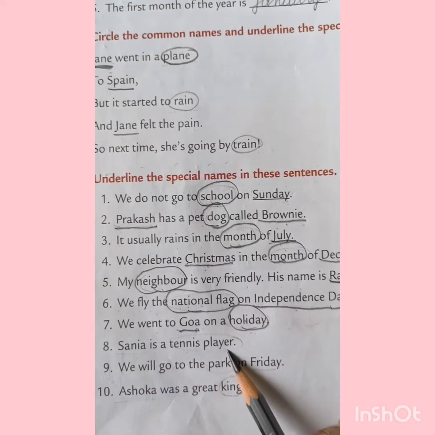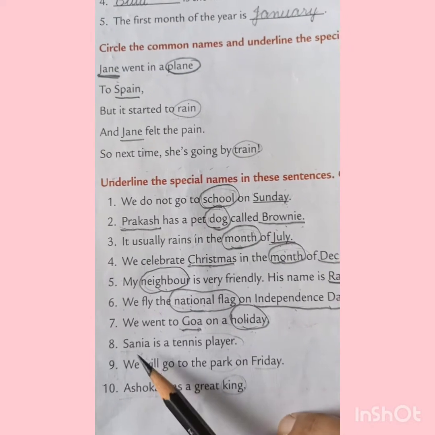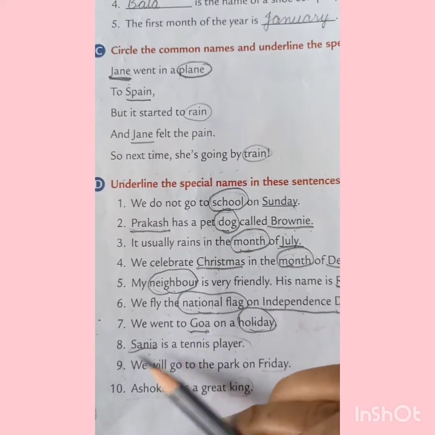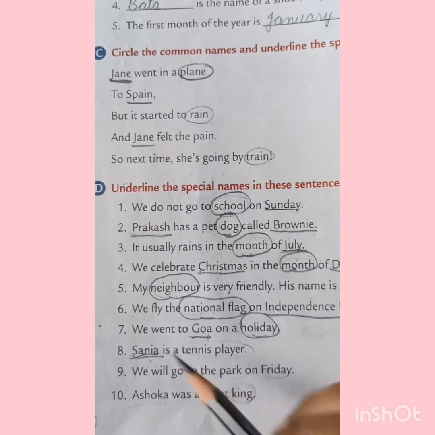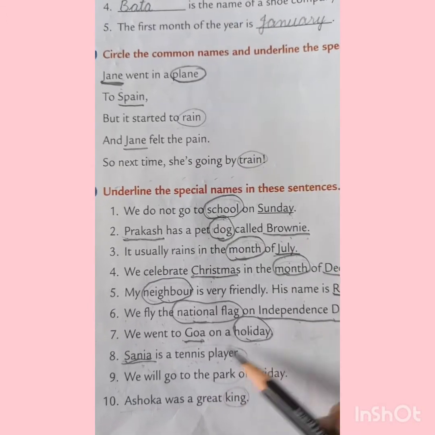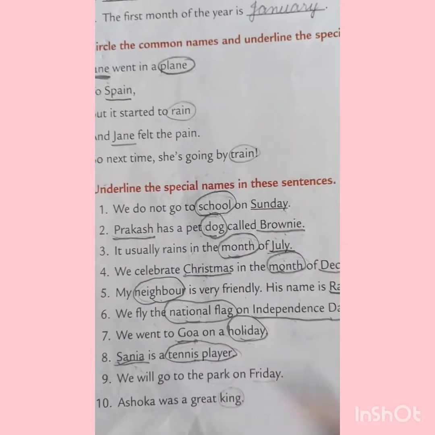Sania is a tennis player. Sania is a famous player, tennis player. Sania is a famous tennis player. It's a name of a particular person, so we have to underline the word Sania. Is a tennis player. Tennis player may be any, कोई भी हो सकता है. So if we talk about the word tennis player, it's a common noun.